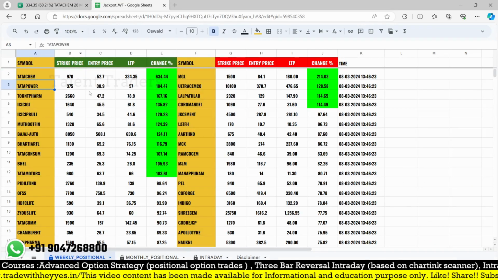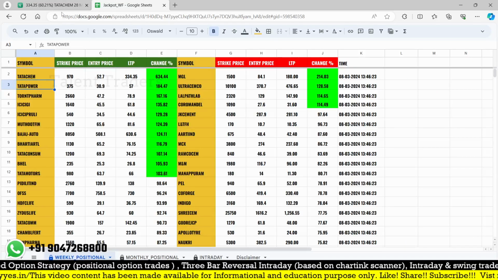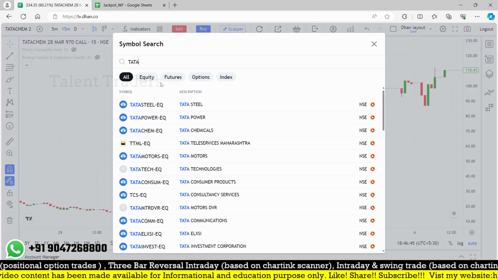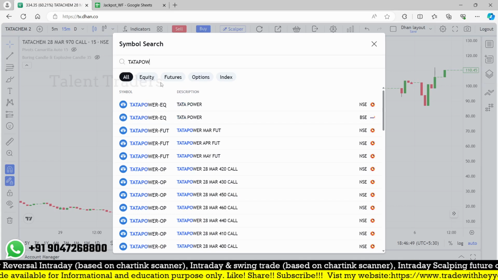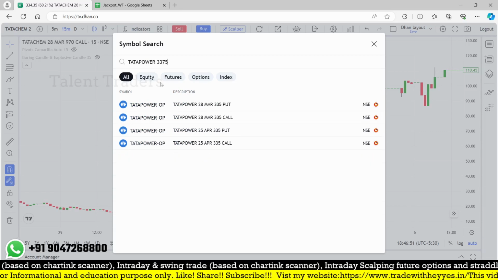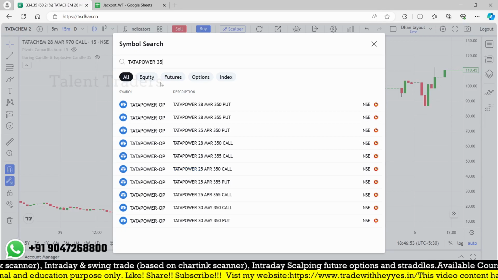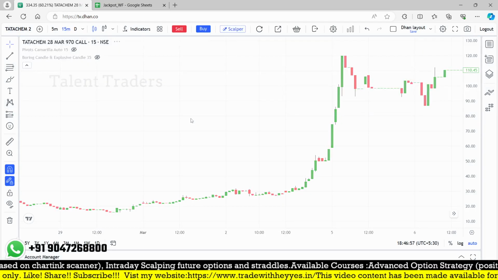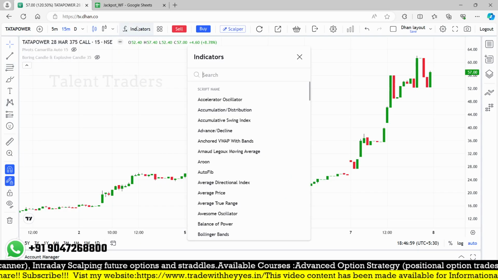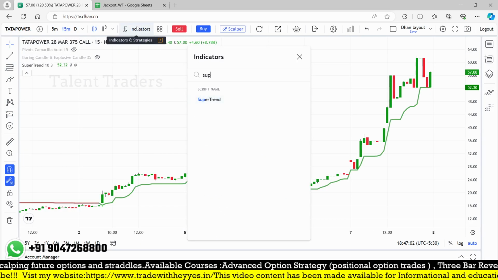And maybe Tata Power 375. So if you are using a super trend or any other methods, each and everyone has different methods, right? Tata Power 375, that's a strike price 75 call option. Maybe, say for example, I'm just using a super trend again in this particular one.